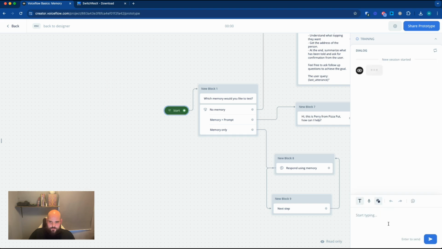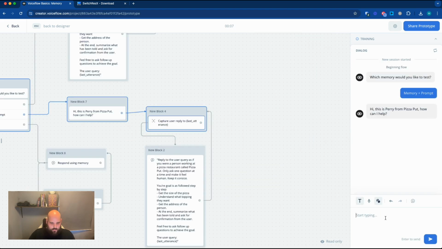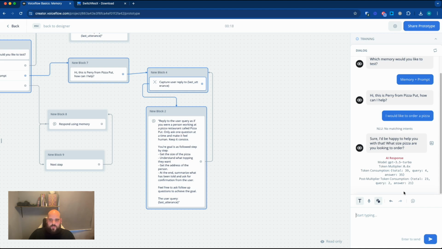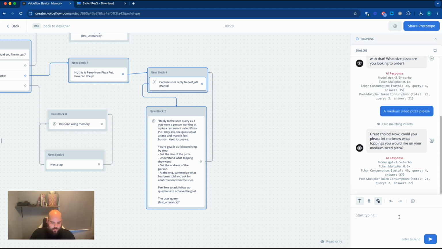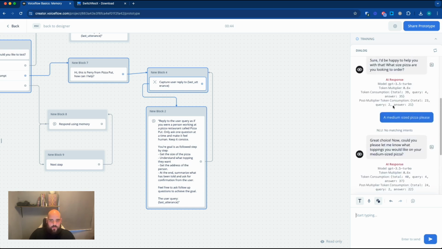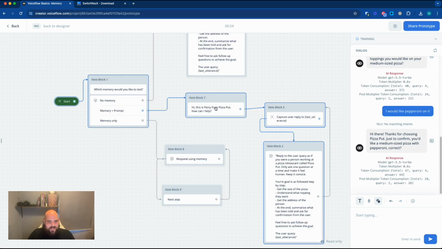Run test. Let's click memory and prompt. And from here, we can just do the exact same thing. I would like to order a pizza. Perfect. So it's asking us for the size of the pizza. A medium-sized pizza, please. So now it wants to know what we want as toppings. I would like pepperoni on it. And as you can see, it's now confirming if we want the medium-sized pizza with pepperoni. So it's actually doing the AI steps and considering what we've said before in this history. So that's exactly what we want here.